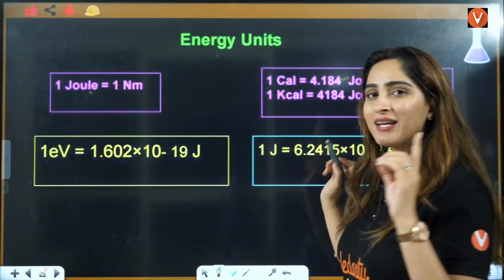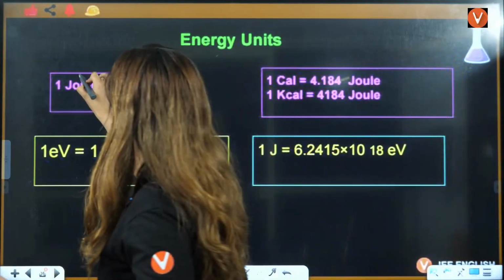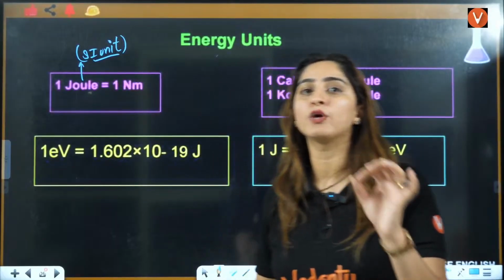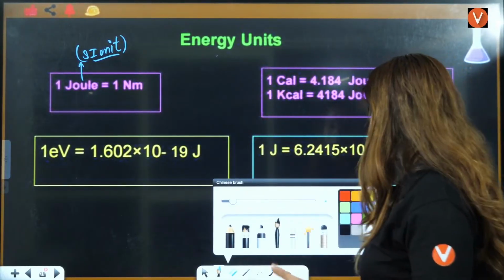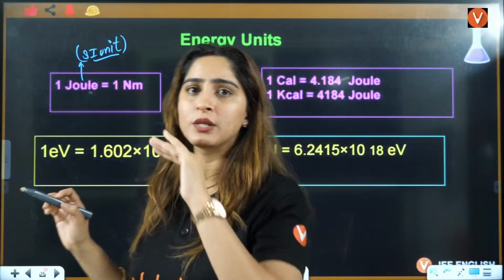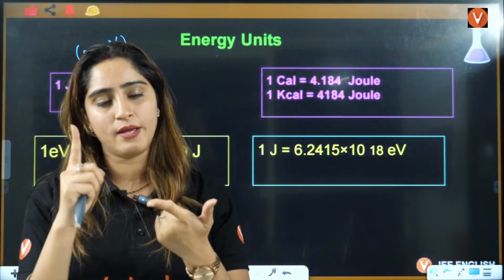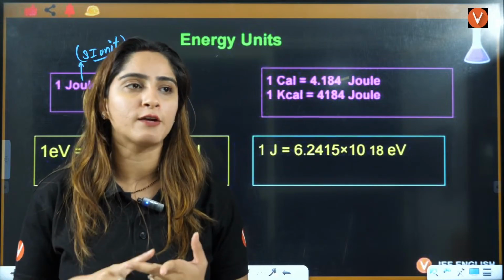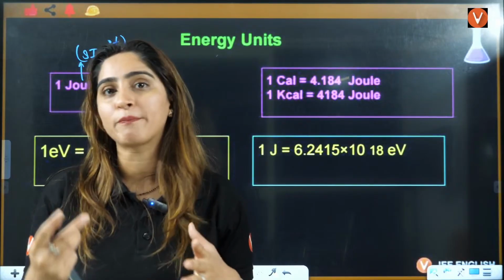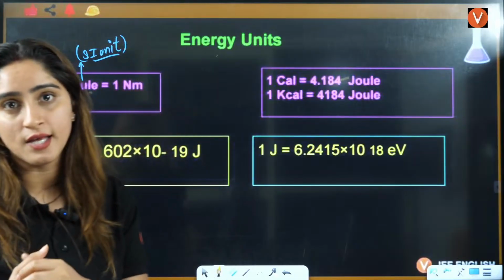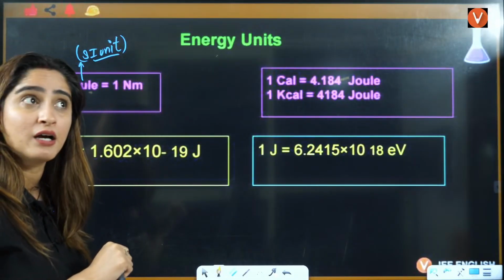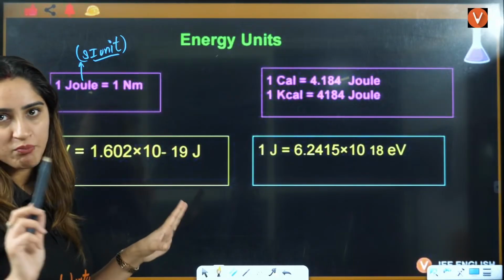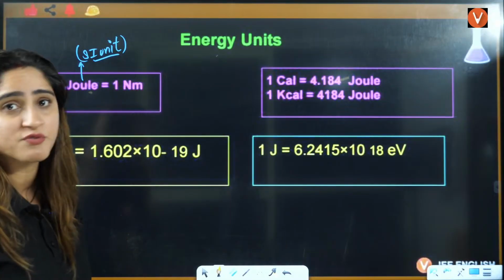And what is 1 calorie? This joule is the SI unit of energy. Now, this conversion of energy you will see in most chapters: thermodynamics, equilibrium, electrochemistry, chemical kinetics, solution chapter. In all these chapters of physical chemistry, you will see these conversions, especially in thermodynamics and electrochemistry. Wherever you see energy, these conversions are important. Even in structure of atom, these conversions become very important.